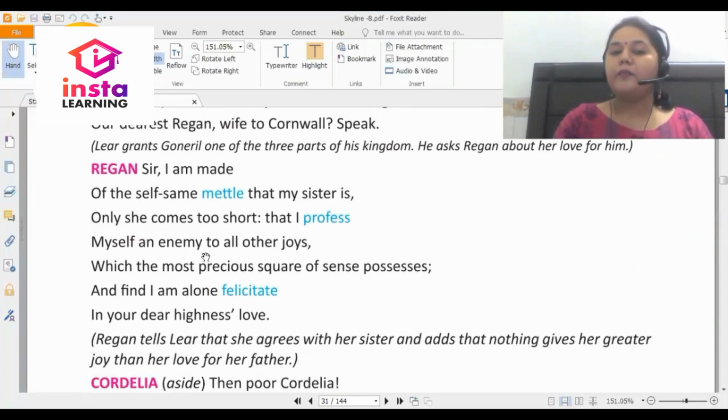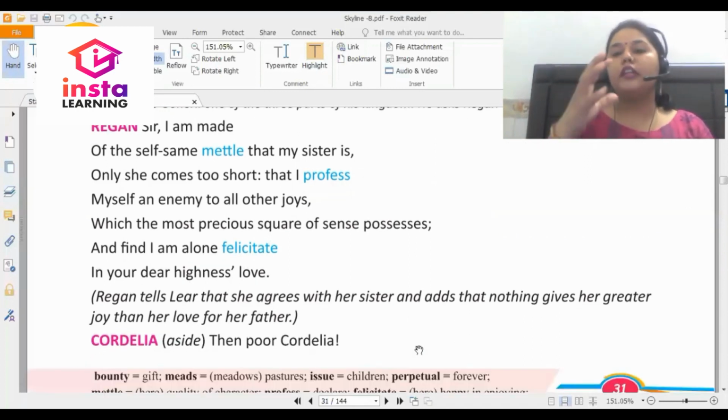Myself an enemy to all other joys, which the most precious square of sense possesses. And find I am alone felicitate in your dear highness love. So Regan tells her father that she agrees with her sister and adds that nothing gives her greater joy than to love her father. So Regan in a way just elaborates what Cornwall has said.